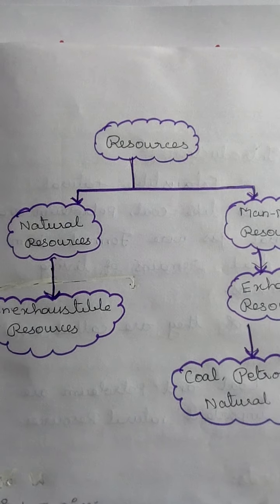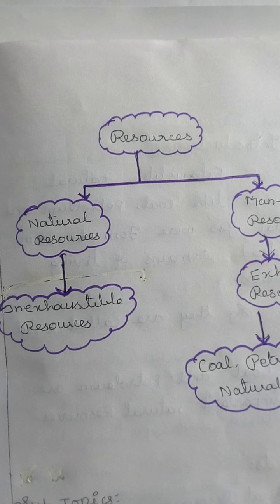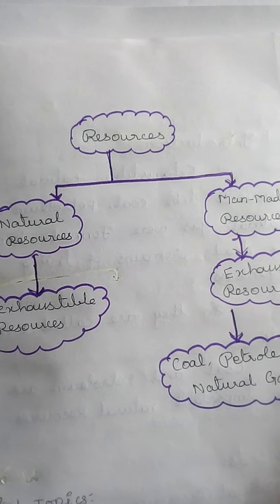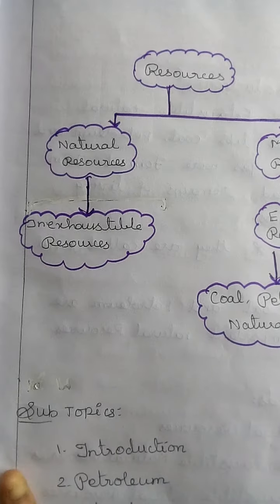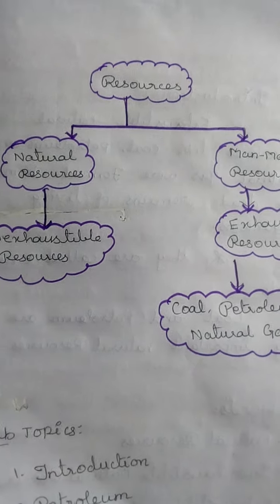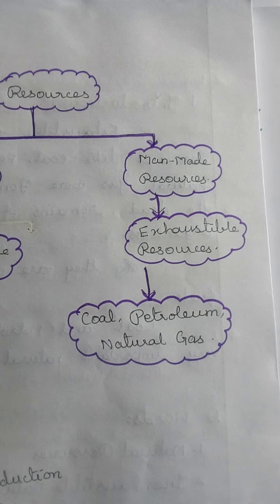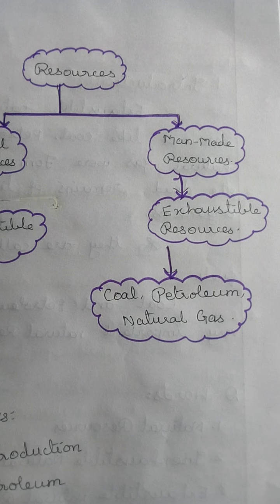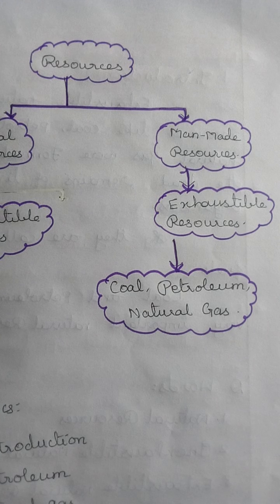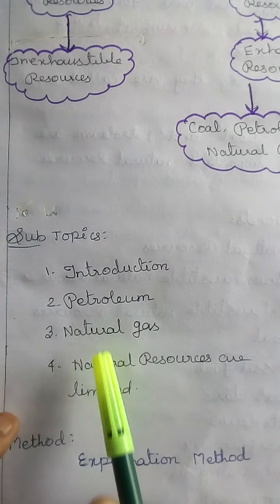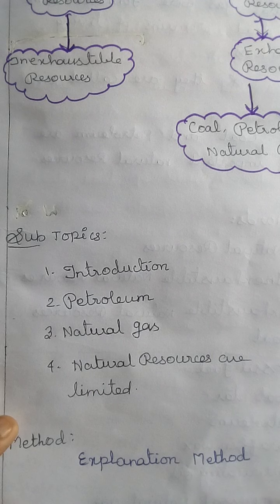Students, this is the mind map, so write it in your classwork. Resources: natural resources and man-made resources. The natural resources are inexhaustible resources and the man-made resources are exhaustible resources. Examples of exhaustible resources are coal, petroleum and natural gas. Subtopics: introduction, petroleum, natural gas, natural resources are limited.